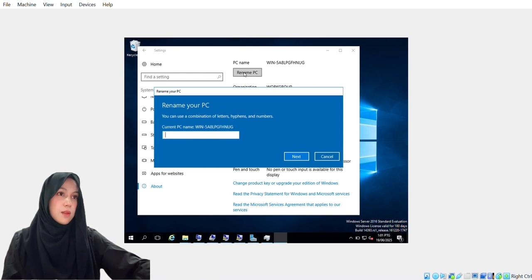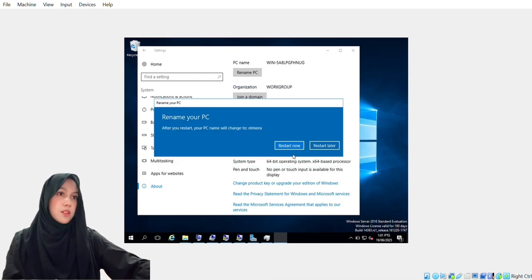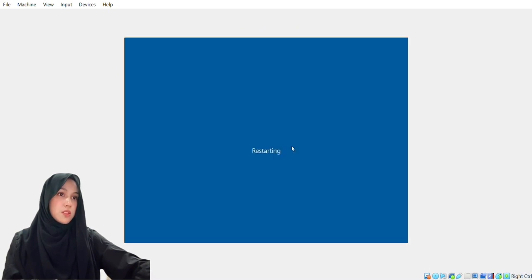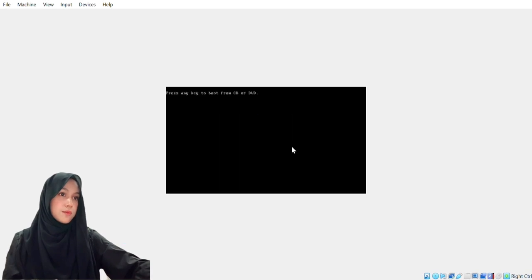And you can rename your PC with any name you prefer. Then, when you are done, click Next. And you can choose whether to restart now or restart later. And if you choose to restart now, then proceed to click on Continue.